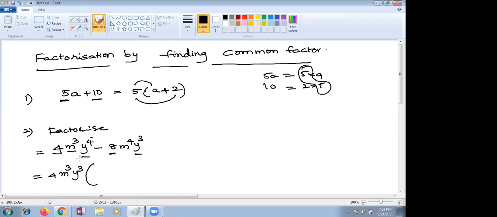What is left over, children? We are taking these parts outside, and here y cube only we are taking. In y cube we are taking, so only one y is remaining. Yes or no? Y remains. And here what is left over? 4 only we are taking, so 2 remains. And m we are taking 3, so only m remains. That's all. This is the factorizing method. By removing common factors, we can do the terms.